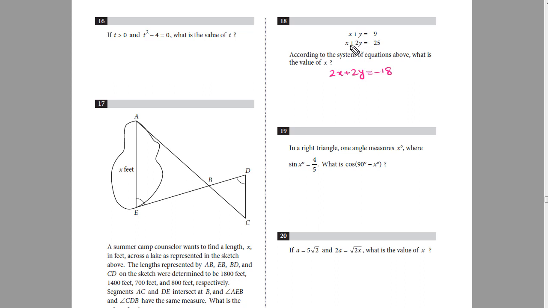So when I subtract equation 2 from equation 1, I can cancel out this 2y. Now I'll write down equation 2 over here: x plus 2y equals -25. Now I'll subtract both equations, so the signs will get opposite. So 2x minus x, that would be x, 2y will get cancelled with 2y, and -18 plus 25 will give us 7.